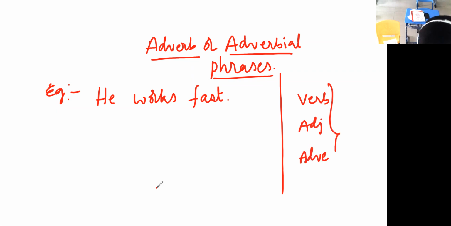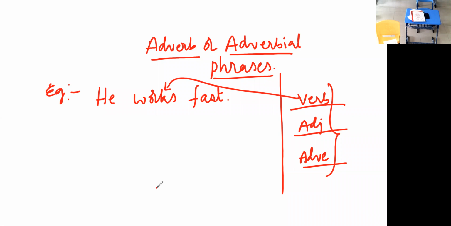These are three things: verb, adjective, another adverb. So here, the first one: he works. How does he work? He works fast. See the modifier. He works. He works fast. Understood? Next, second example. Coming to adjective.